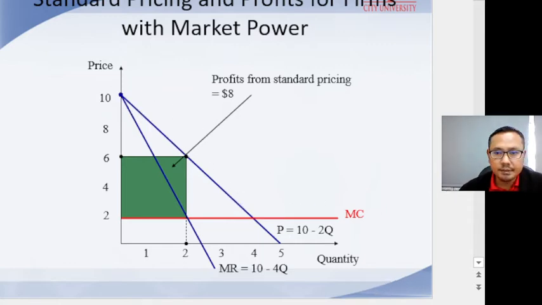So this is the standard for a firm with market power, which means a downward sloping demand.